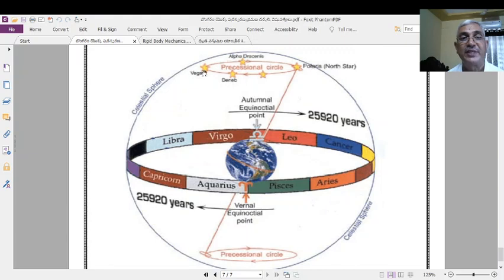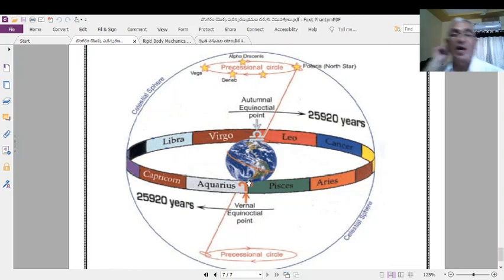The polar axis precesses about a fixed point, that is the center of gravity of the Earth. Therefore, the polar axis precesses and forms an upper cone in this region and a lower cone in this region.